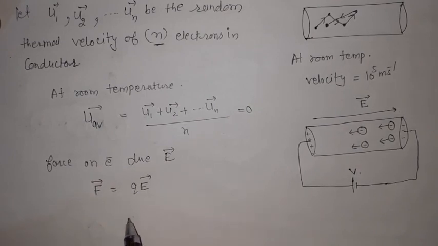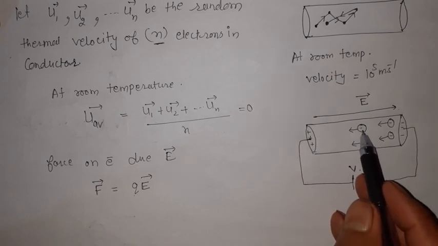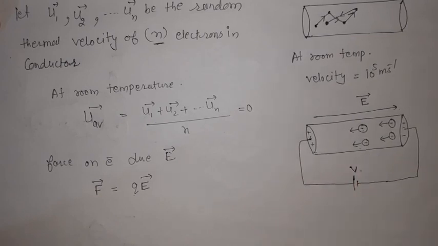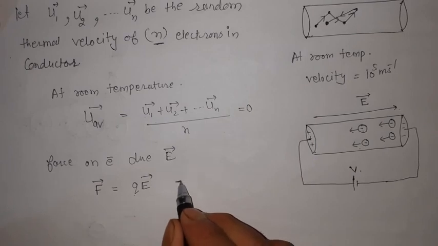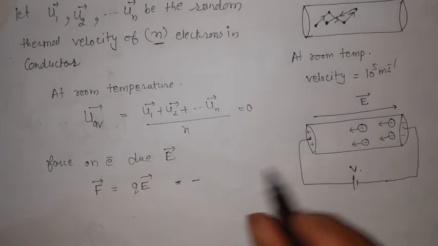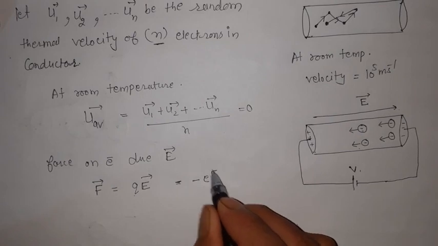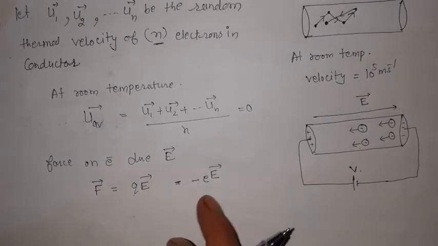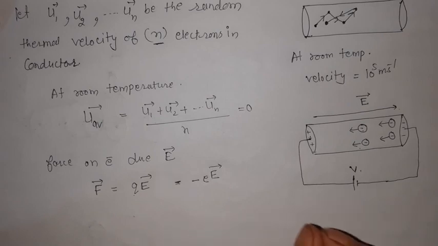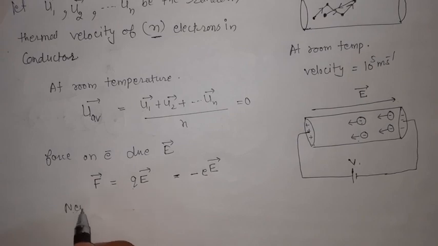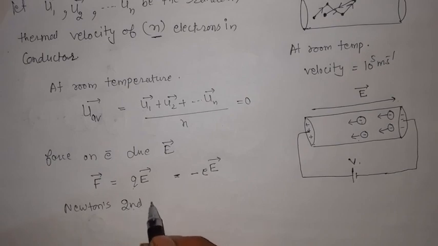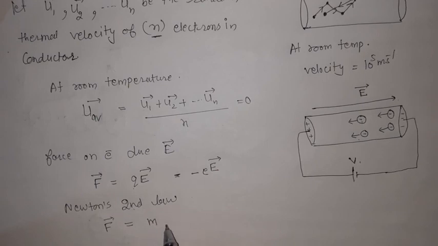What is that force? It is QE. Which type of charge? These are electrons, so it is minus e times E, where e is the charge on the electron. This is the force experienced by each free electron. Now, as we know from Newton's law, what does Newton's second law say? It says that whenever a force is exerted on any body having mass, it will get accelerated.